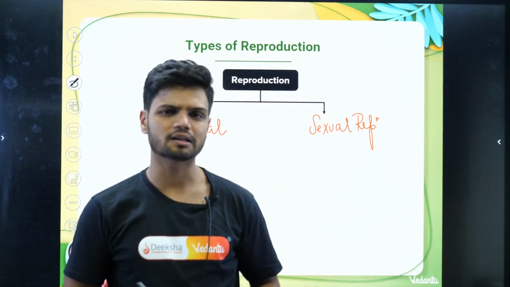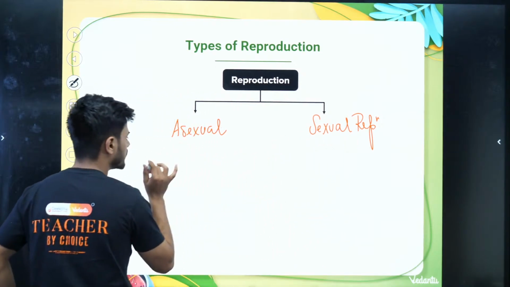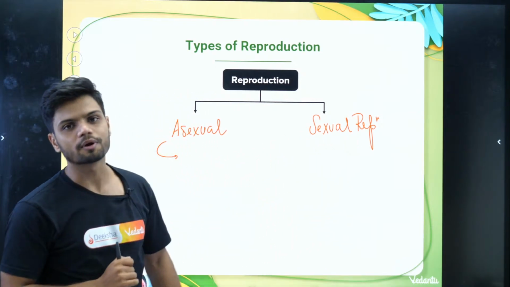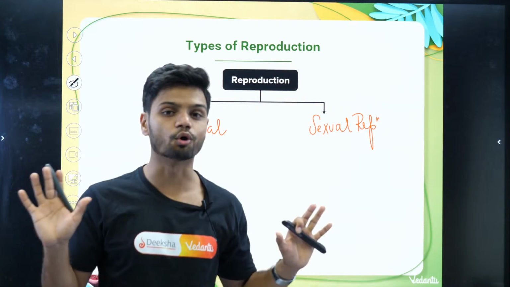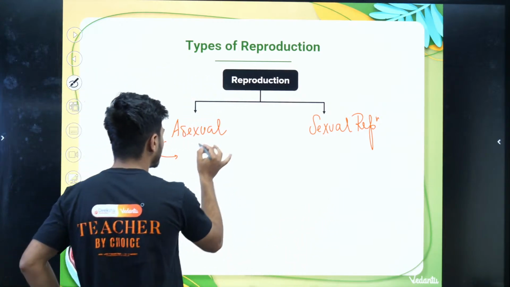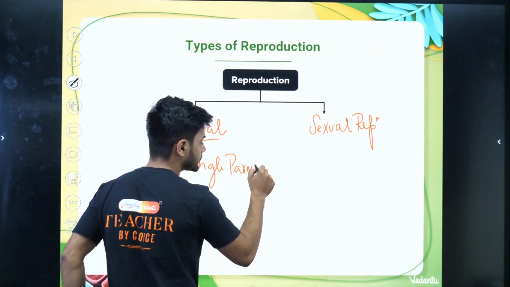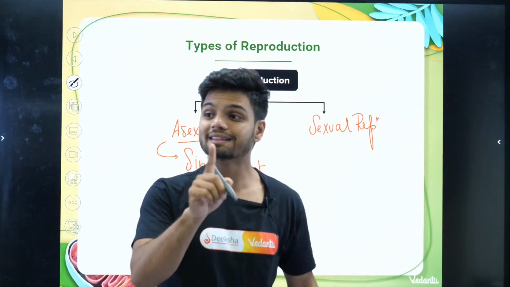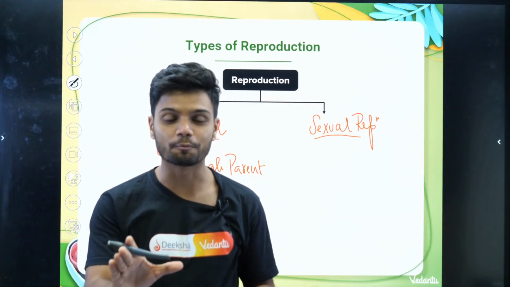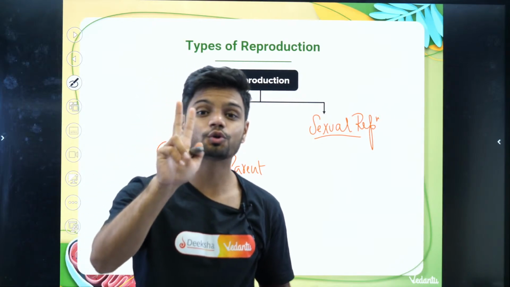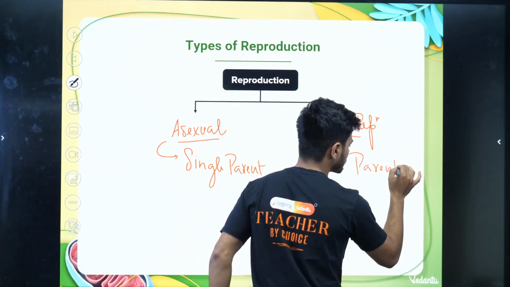Now quickly tell me in the chat, what is the difference between asexual reproduction and sexual reproduction? In asexual reproduction there is actually involvement of only one parent, nothing more. A single parent is involved here. But in the case of sexual reproduction there is involvement of two parents. Clear?